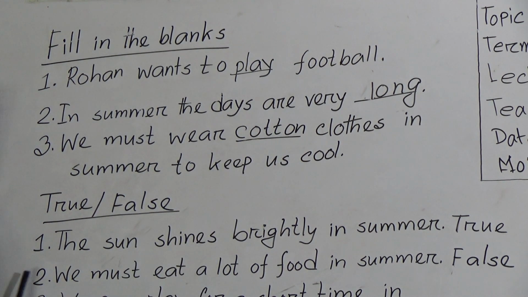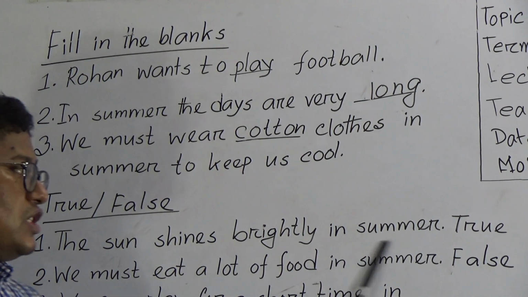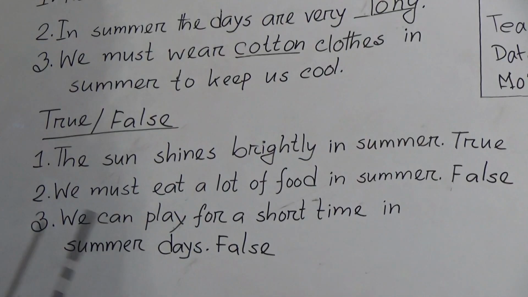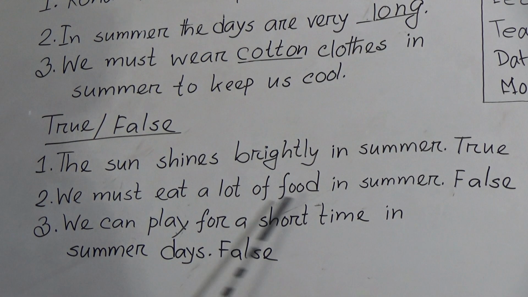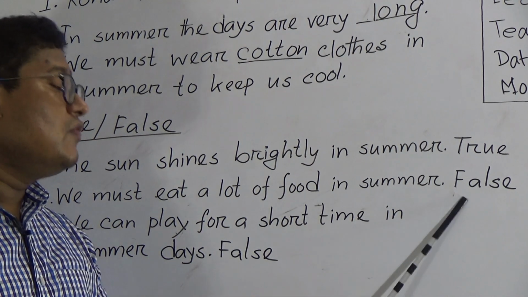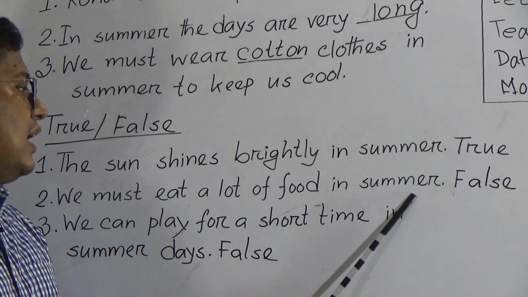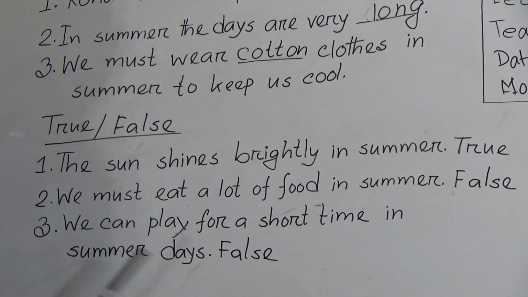True, false. Number 1, the sun shines brightly in summer. True. Number 2, we must eat a lot of food in summer days. False. We must drink a lot of water. We can drink fruit juice also. This is the correct answer. Number 3, we can play for a short time in summer days. False, because we can play for a long time in summer days.